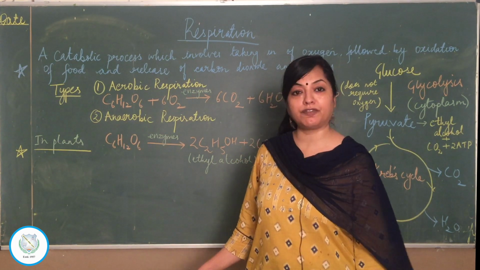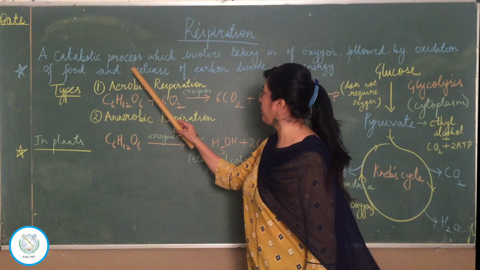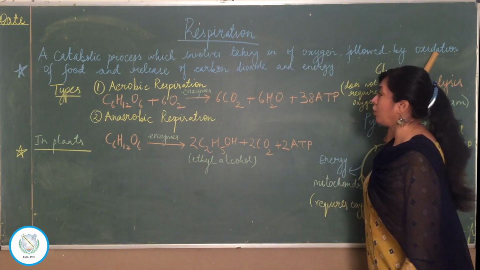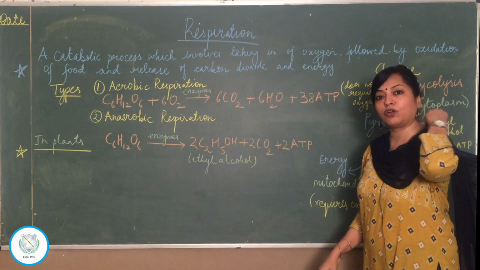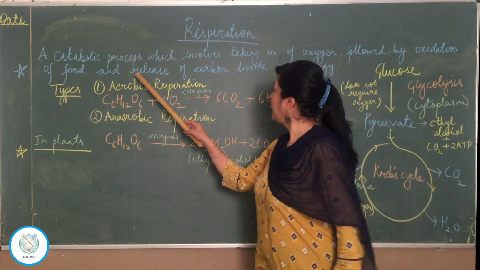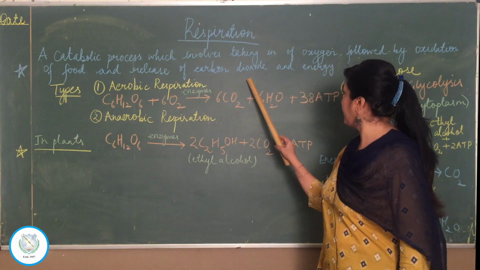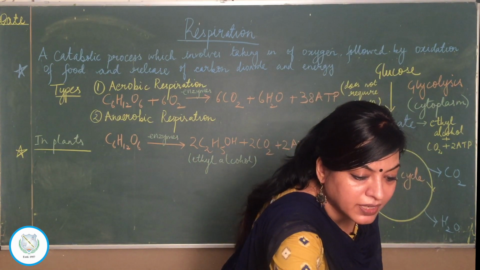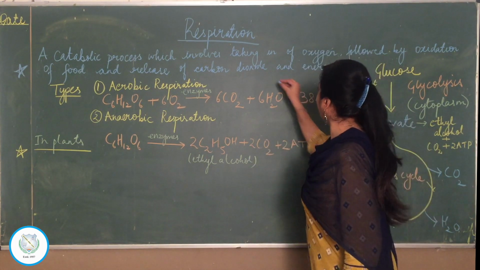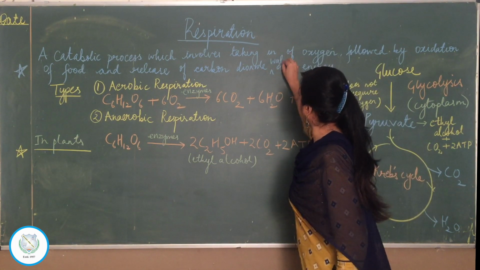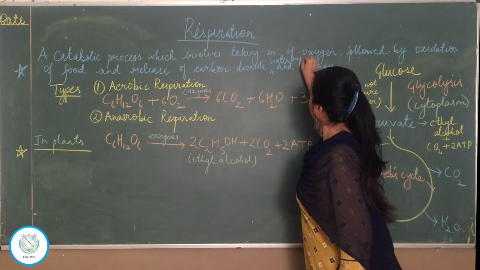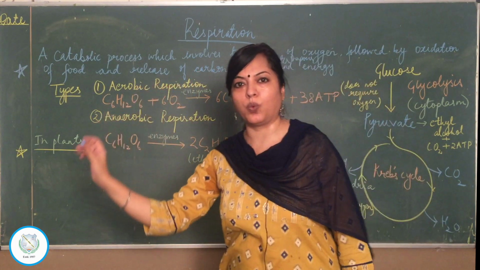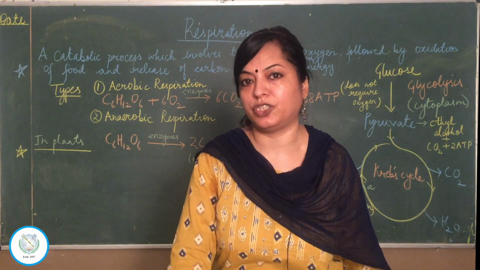So let's read the definition again. A catabolic process which involves taking in of oxygen followed by oxidation of food, that is burning of food, and release of carbon dioxide and energy. We need to add one more thing here, and what is that? Carbon dioxide, water vapor and energy. So three products are there of respiration: carbon dioxide, water vapor and energy.